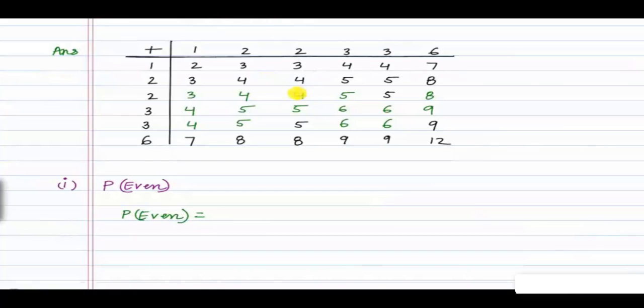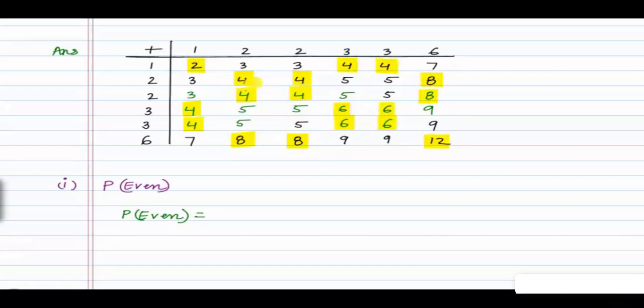So in our first part, we have to find the probability of the total score being even. So we will identify here our even numbers. Even numbers are 2, 4, 4, here 4, 4, 8, 4, 4, 8, here 4, 6, 6, 4, 6, 6, 8, 8 and 12.